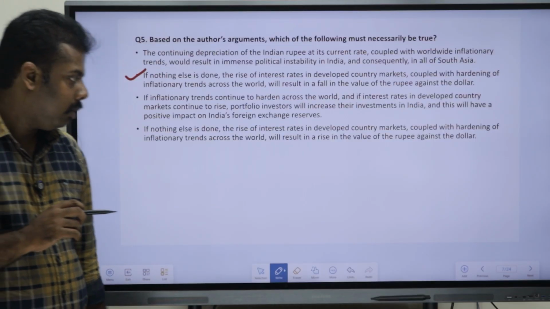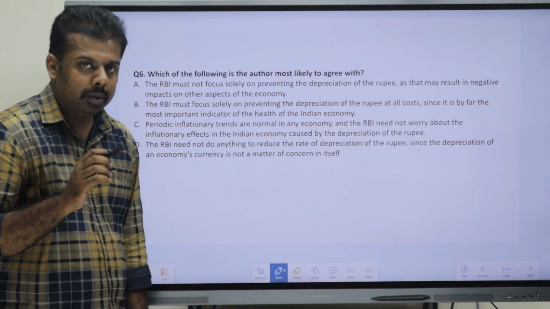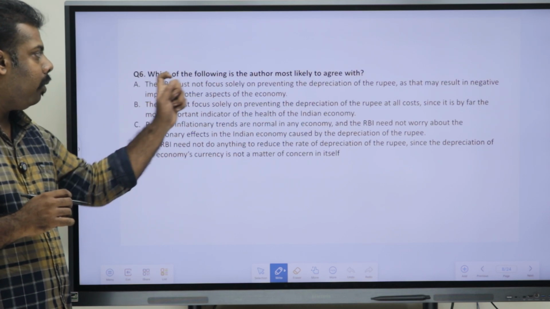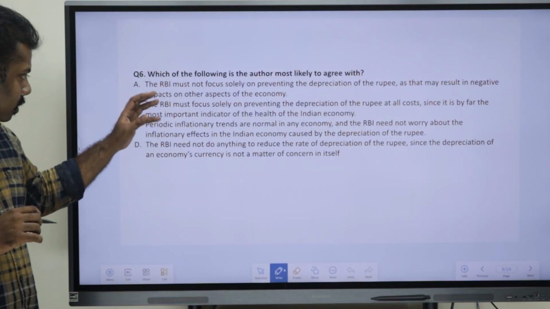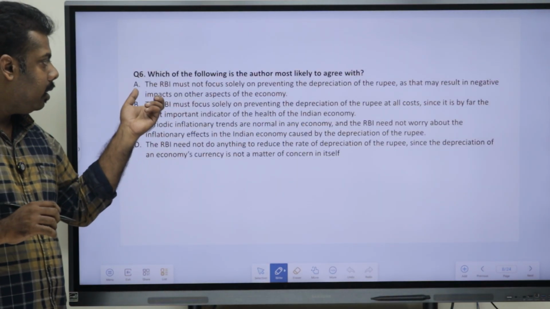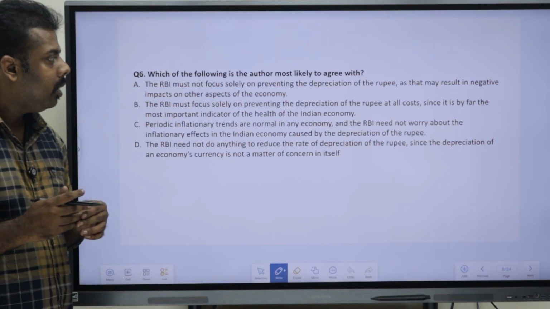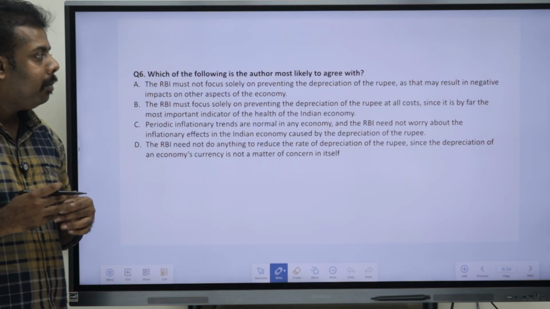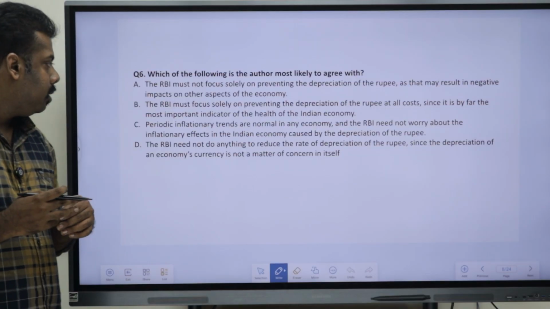Now, moving to the next question. One more question is there based on this passage. Here what they have asked is, which of the following is the author most likely to agree with? Now, first reading the four options. The RBI must not focus solely on preventing the depreciation of the rupee, as that may result in negative impact on other aspects of the economy.